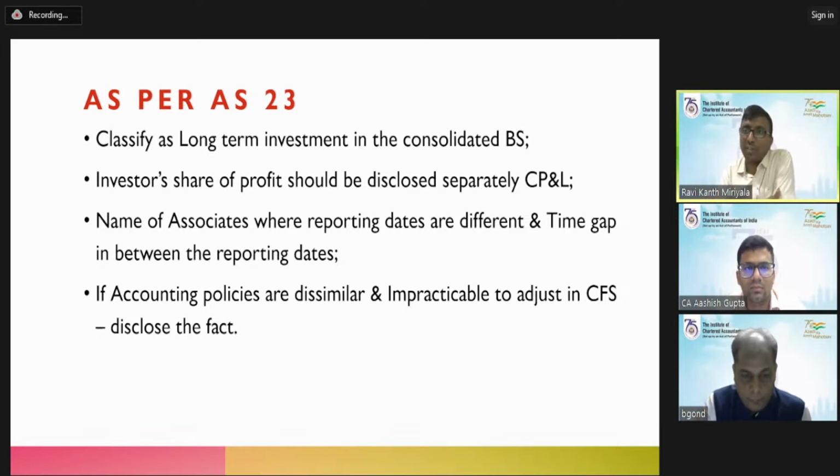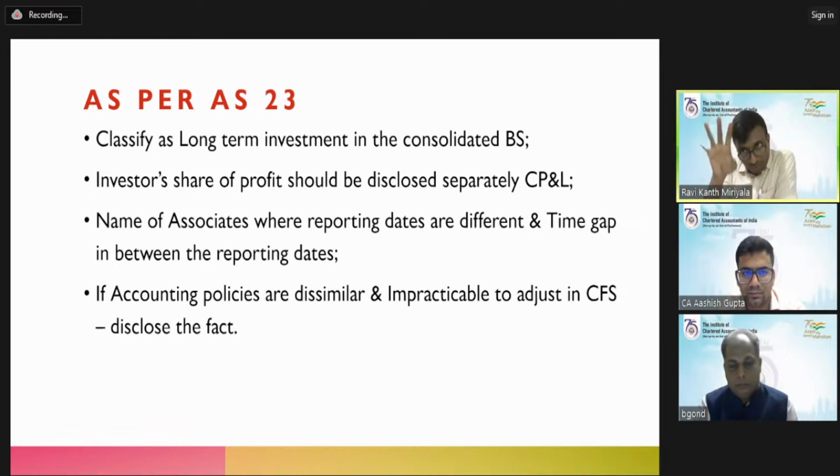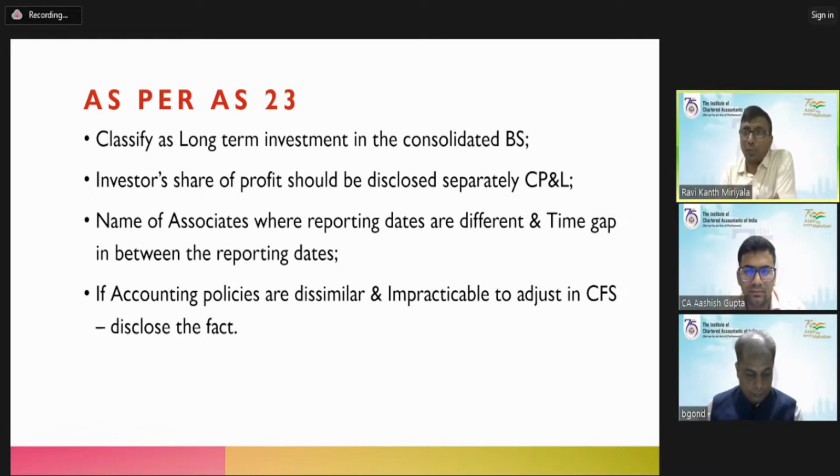Next, point number 2, the investor's share of profit should be disclosed separately in the consolidated profit and loss statement. I mean, on the face of the profit and loss statement, not in the notes, just before the tax expenditure, you should write our share of profit or loss.